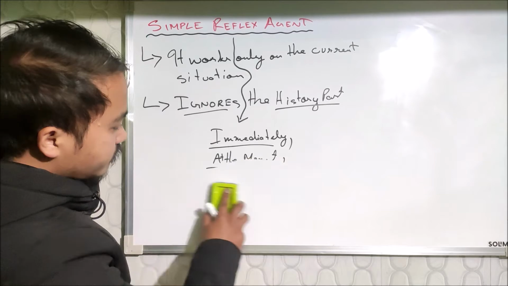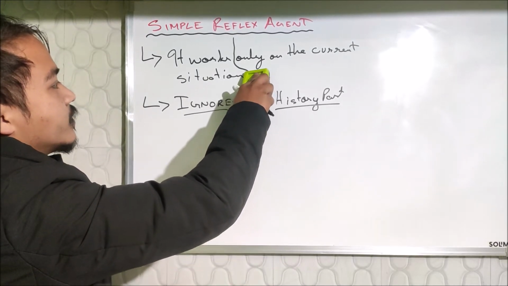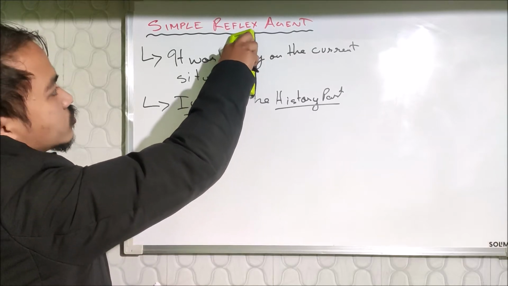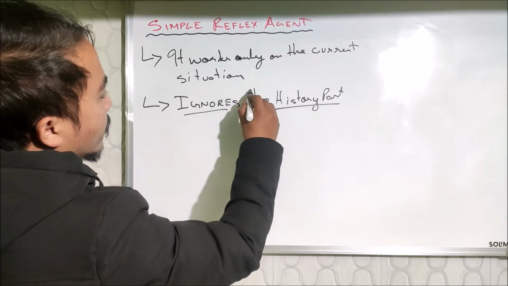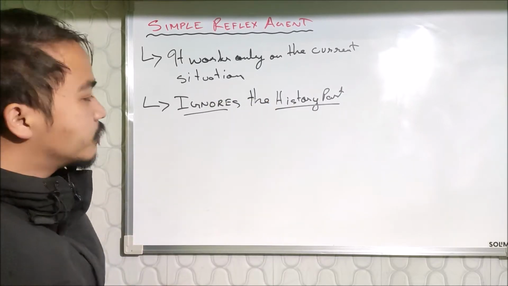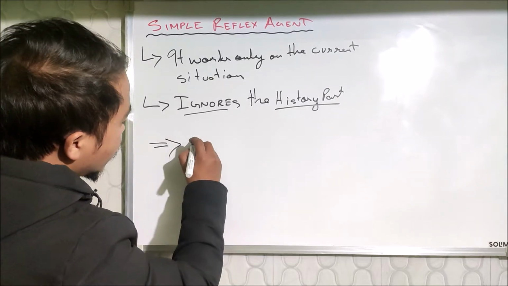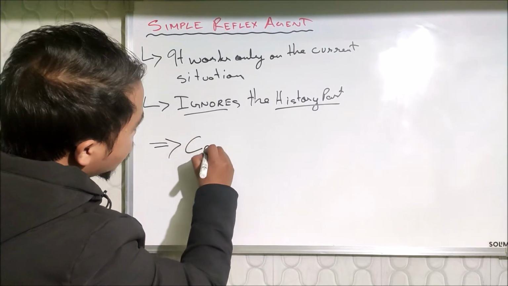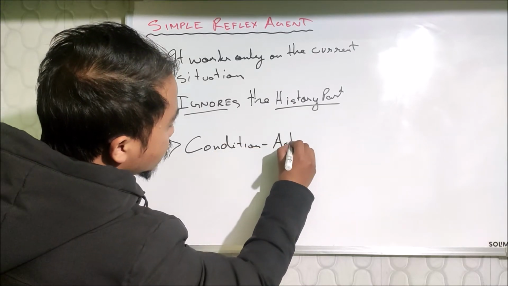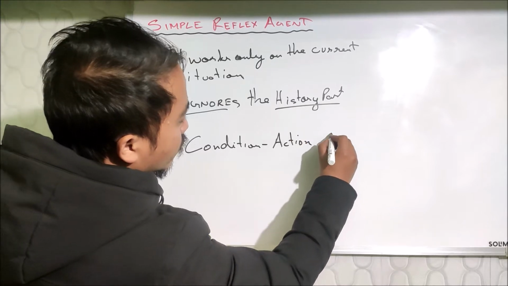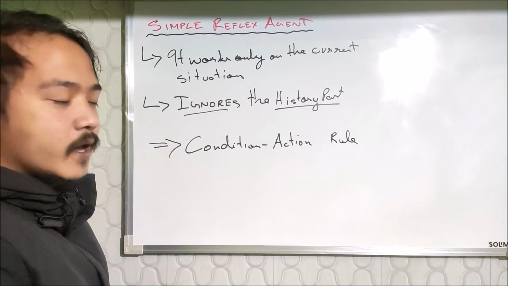And this simple reflex agent works on the condition action rule. What does it mean?